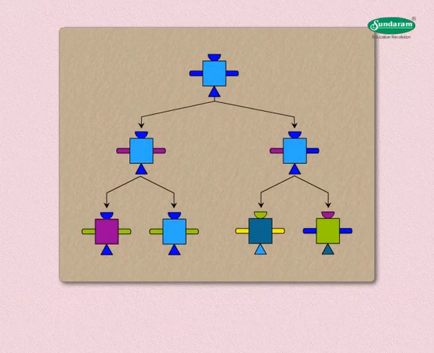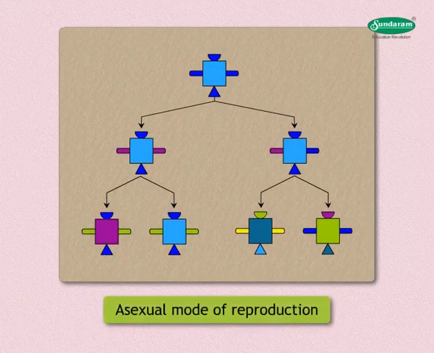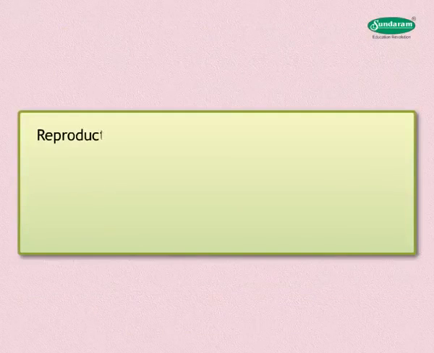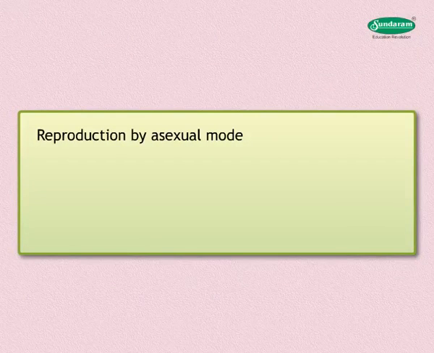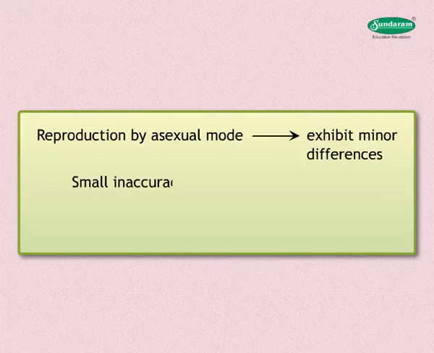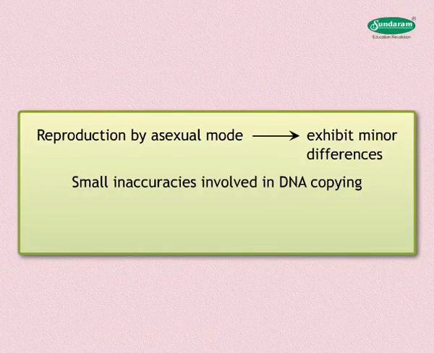The figure represents the situation when the mode of reproduction is asexual. In asexual mode of reproduction, the individuals produced are very similar to one another and are with minor differences because of small inaccuracies involved in DNA copying.